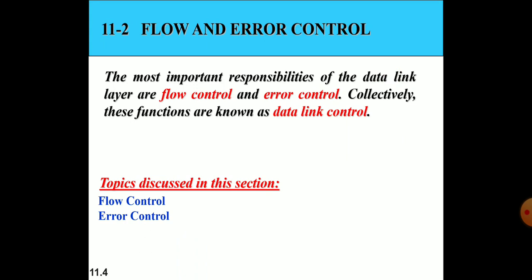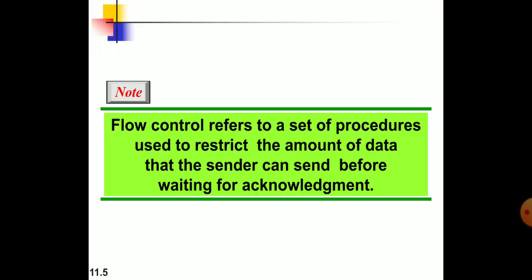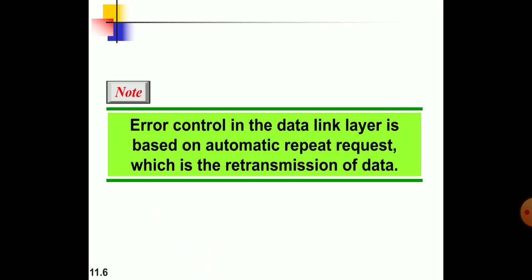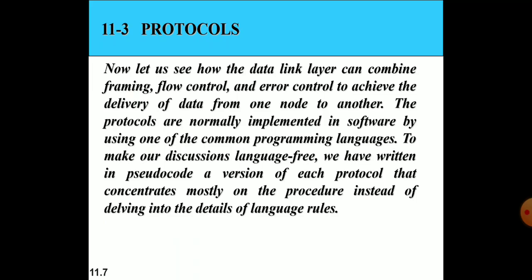Flow and error control. The most important responsibilities of the data link layer are flow control and error control. Flow control refers to a set of procedures used to restrict the amount of data that a sender can send before waiting for the acknowledgement. Error control in the data link layer is based on automatic repeat request, which is the retransmission of data.